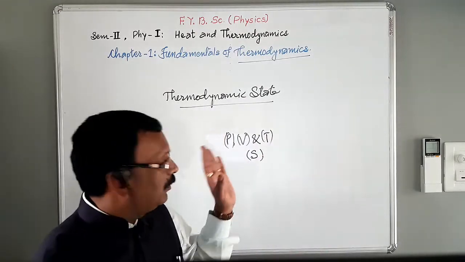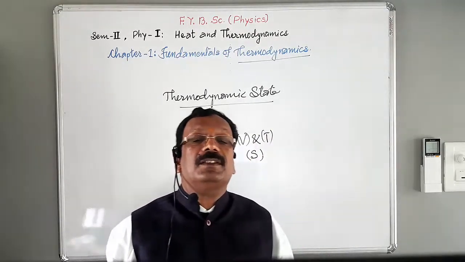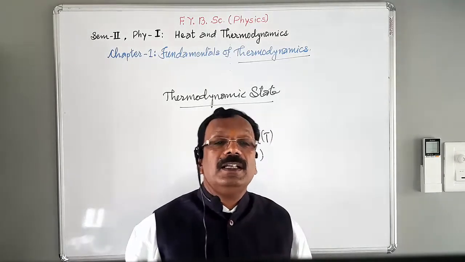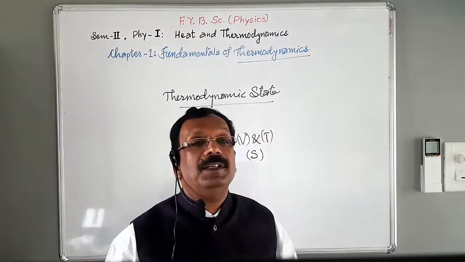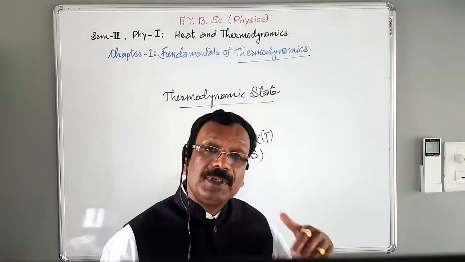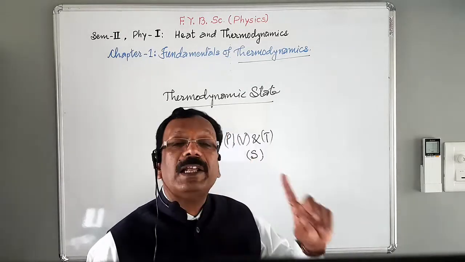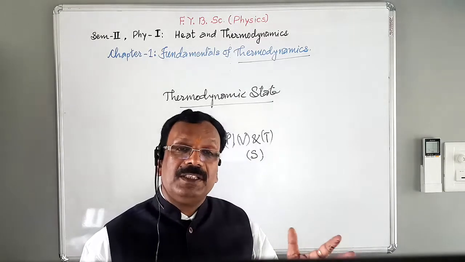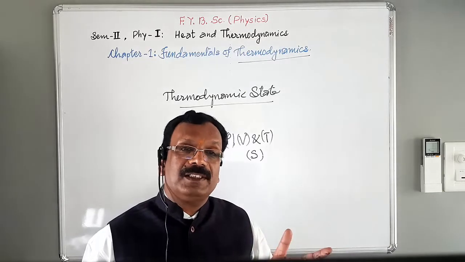I am going to repeat this. A state of a system means the particular condition of the system described by measurable quantities like pressure P, volume V, temperature T and entropy S. Pressure, volume, temperature and entropy, these are the measurable parameters, or these are called variables.